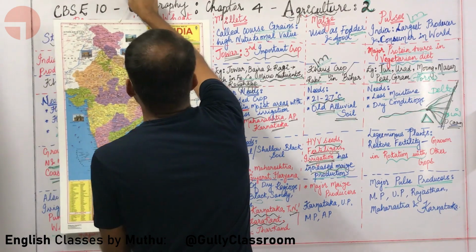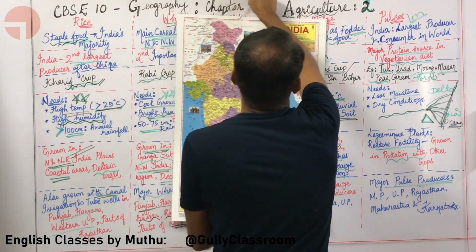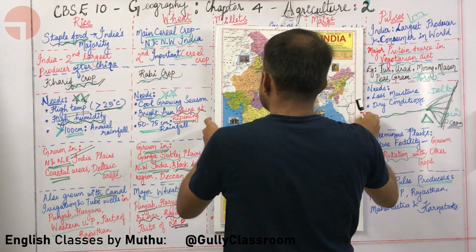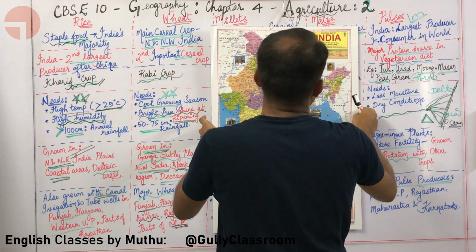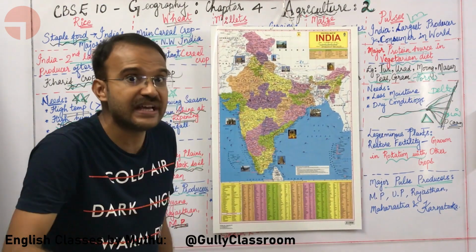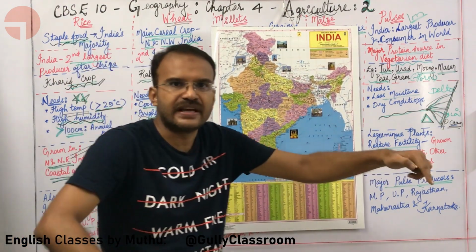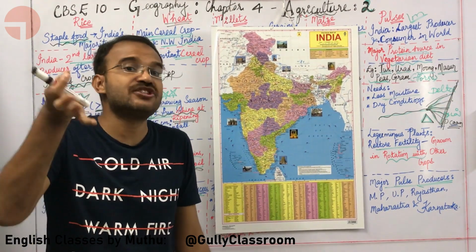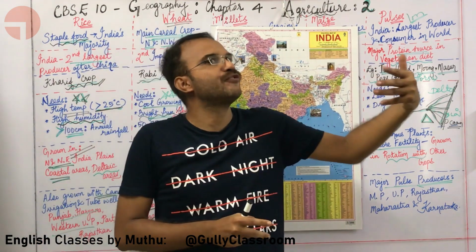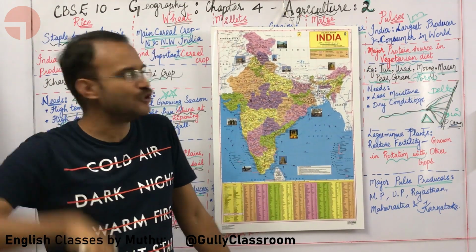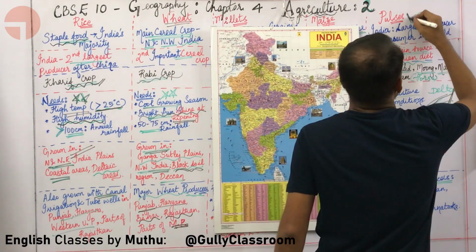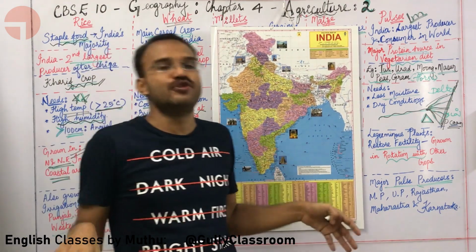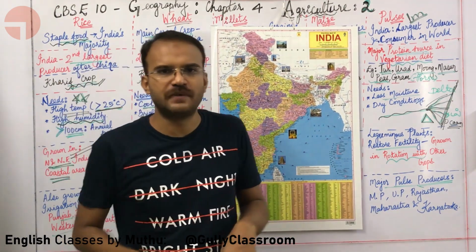Sir, what about pulses? What is the speciality of pulses? India plays a very important role with respect to pulses. You know why? Because India has the largest number of vegetarians. For these vegetarians, pulses are the major source of protein. So India is not just the major producer of pulses, it is also the largest consumer of pulses. This is an important one mark. In the world, who is not just the largest producer but also the major consumer of pulses?